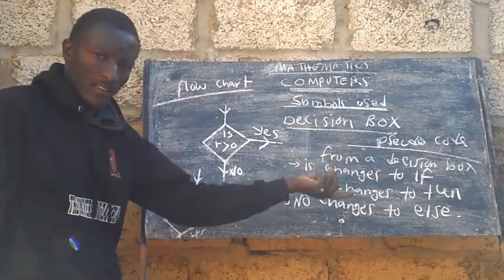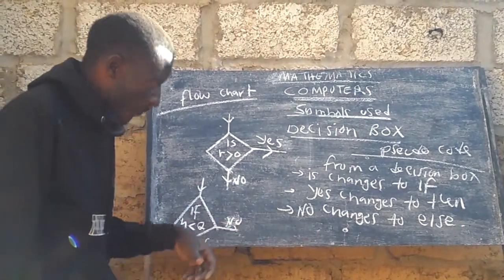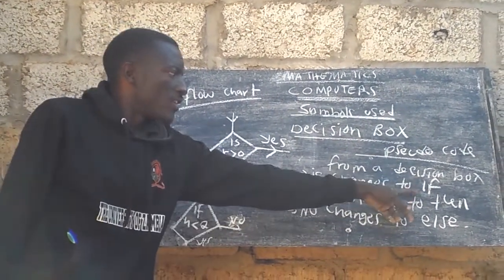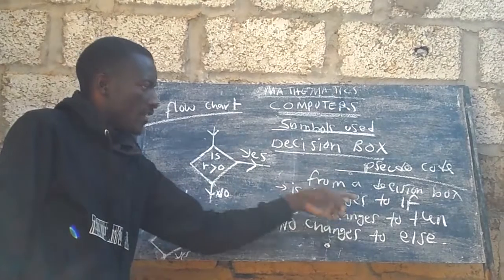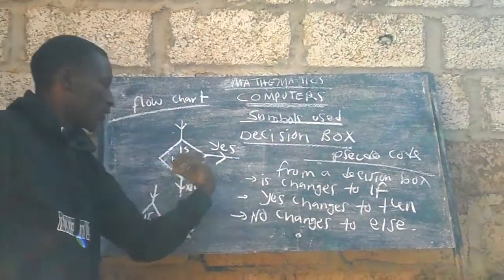"Yes" changes to "then". "No" changes to "else". So if you are turning from here to this, "if" changes to "is", "then" changes to "yes", and "else" changes to "no".